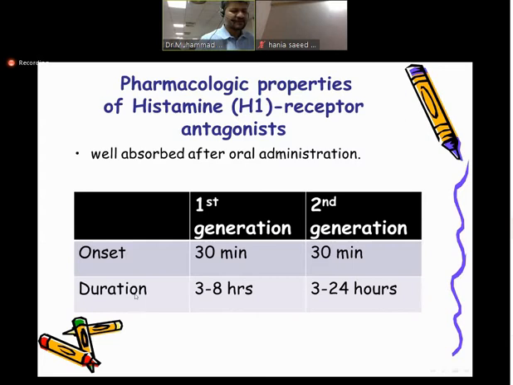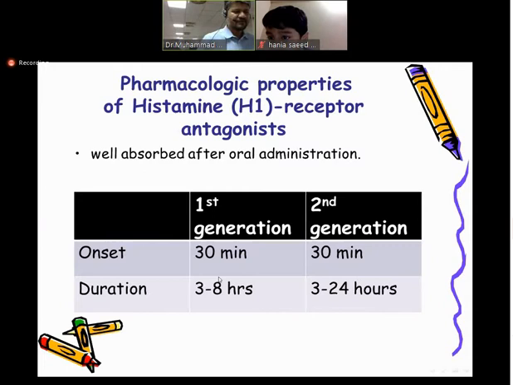But the difference is in the duration. First generation acts only for 3 to 8 hours, whereas the second generation works for 3 to 24 hours. So it has a long duration of action. If you want a long duration of action, you will use second generation, and when you need a quick action for a short time, then you give the first generation.